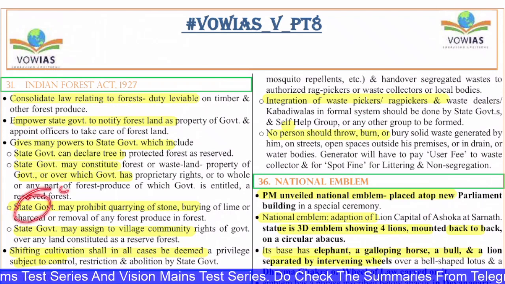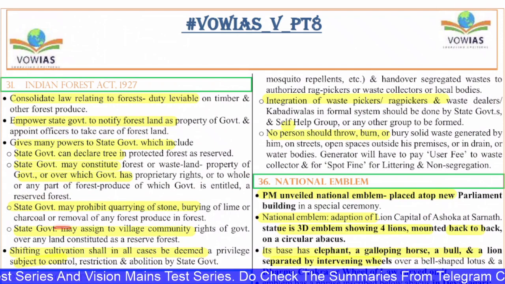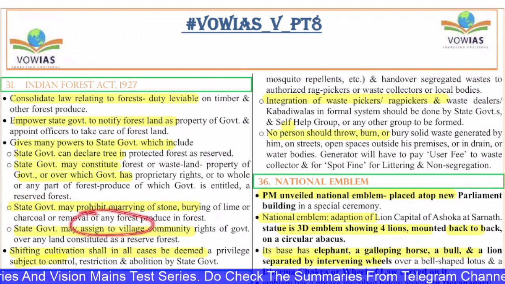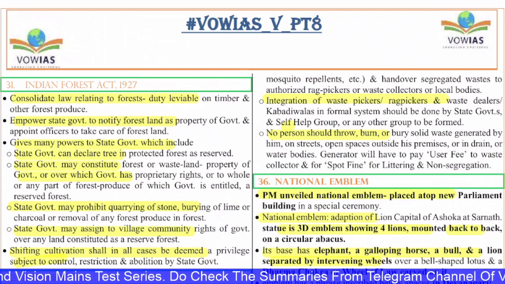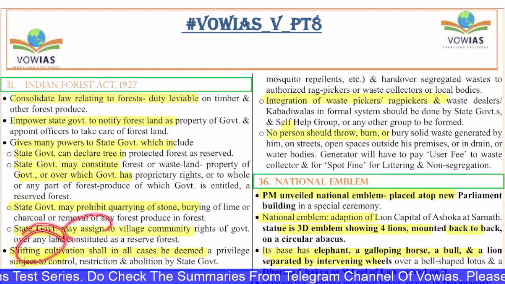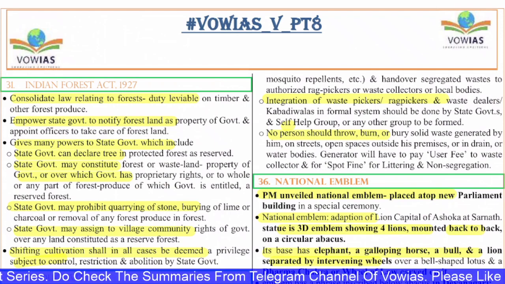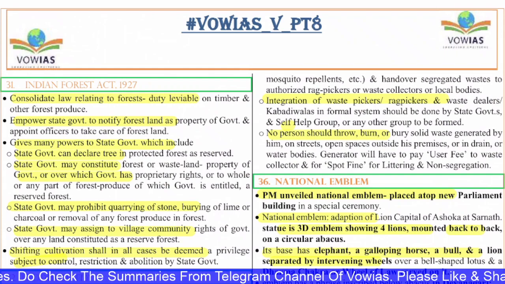The state government may prohibit quarrying of stone, burning of lime or charcoal, or removal of any forest produce in the forest. State government may assign to village community the rights over any land constituted as reserve forest. And shifting cultivation shall in all cases be deemed a privilege subject to the control, restriction and abolition by the state government. So this is about the Indian Forest Act of 1927.